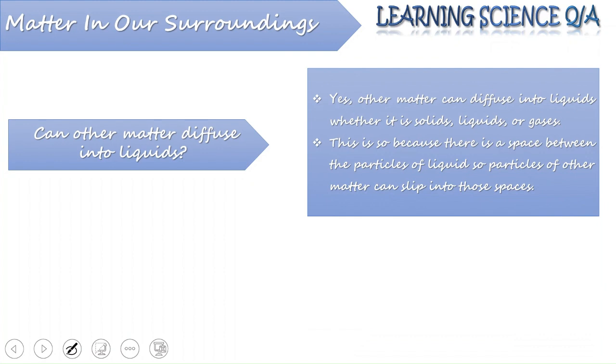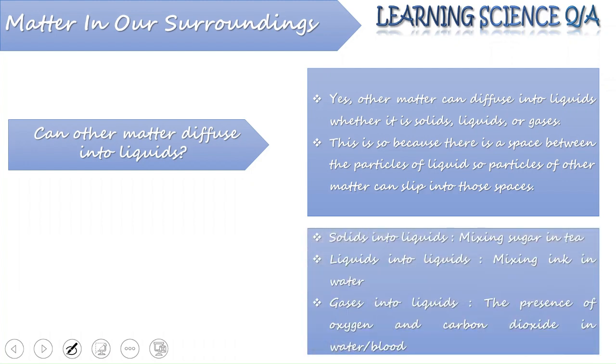So yes, other matter can diffuse into liquid. It may be solid, liquid, or gases. The reason we have given in the very first slide: there is space present between the particles of a liquid, which gives room for a solid, liquid, or gas to fit into it.